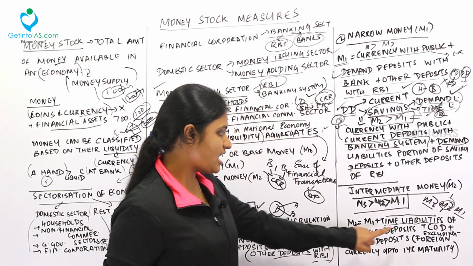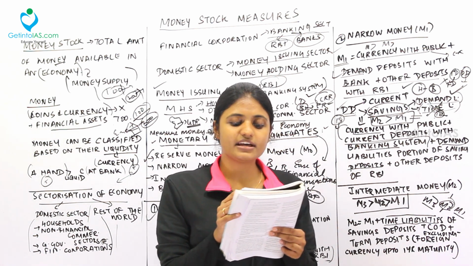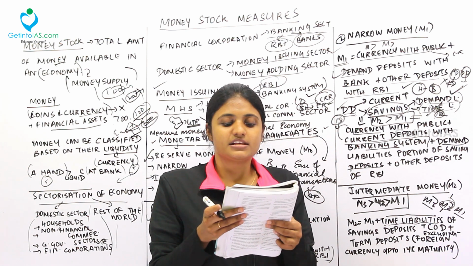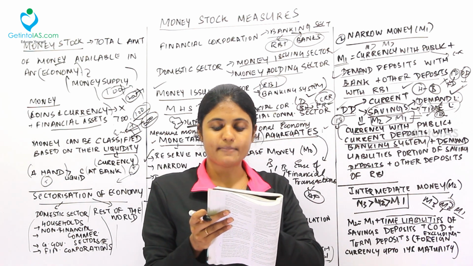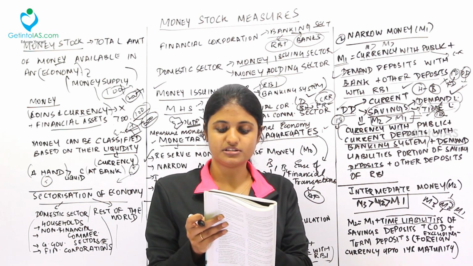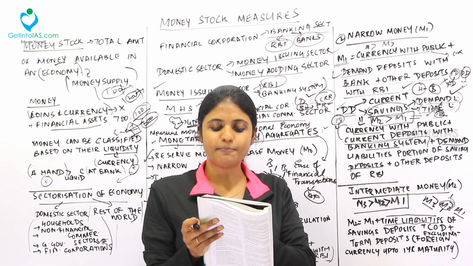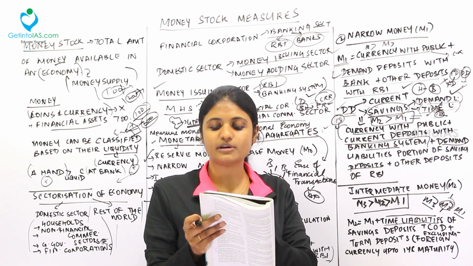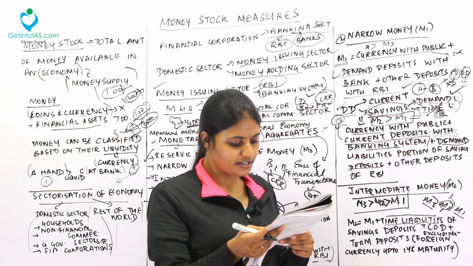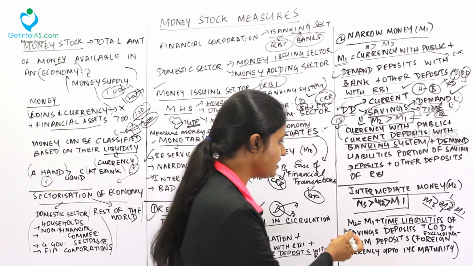Time liabilities of savings deposits plus certificates of deposits. I already told you what certificates of deposits are. Certificates of deposits issued by banks, plus term deposits, excluding FCNR, up to and including 1 year maturity with the banking system. What is FCNR? That is the foreign currency non-resident bank deposit, the foreign amount.